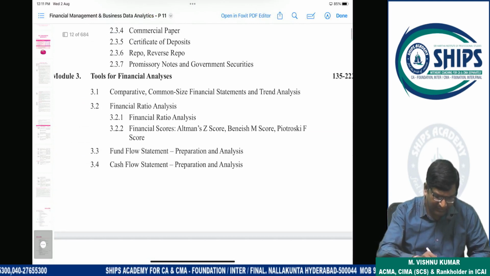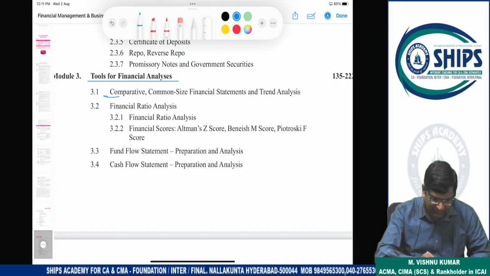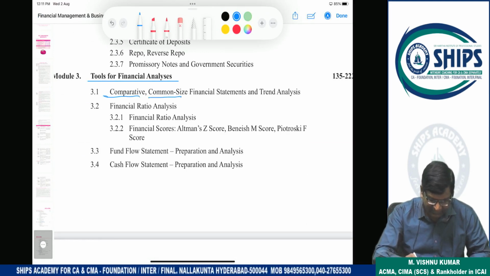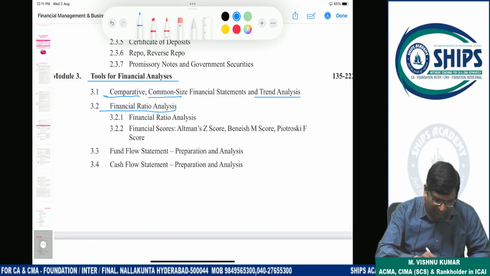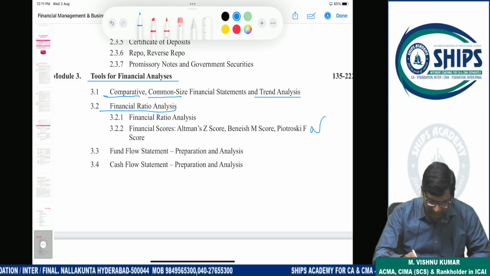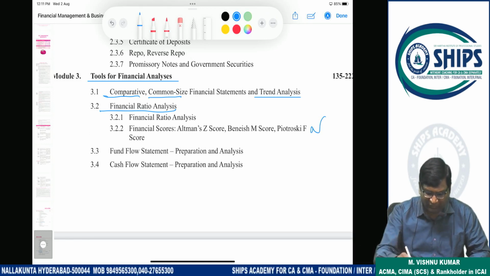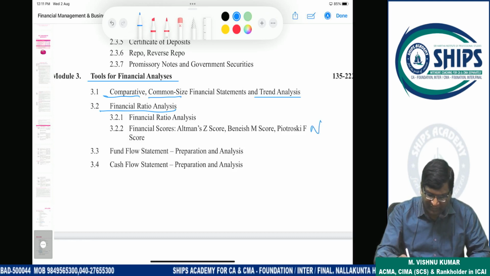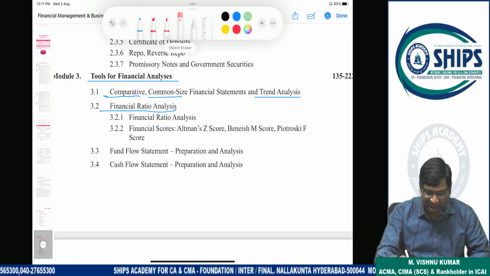Next is tools for financial analysis. Tools for financial analysis में first comparative, common size, trend, then ratios. OK, and this is newly introduced. ये नया introduce हुआ है. Altman Z score, M score, F score. Previously in old syllabus this was not there. So new syllabus this is newly introduced. Previously it was there in final. तो फाइनल SPM सब्जेक्ट रहता है, उसमें से निकाल कर यहाँ डाले.